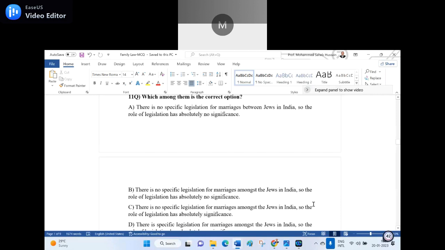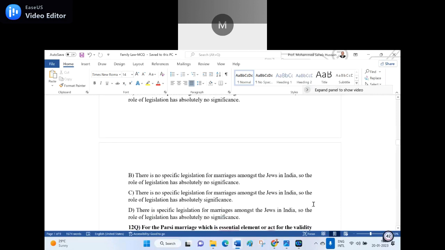A, B, C, D. Which is the correct option? C, sir. Yes. Option C. There is no specific legislation for marriage among the Jews in India, so the role of legislation is absolutely significance or no significance? Absolutely significant, sir. No significance, sir. No significance. So the right answer is D. D is the right answer.